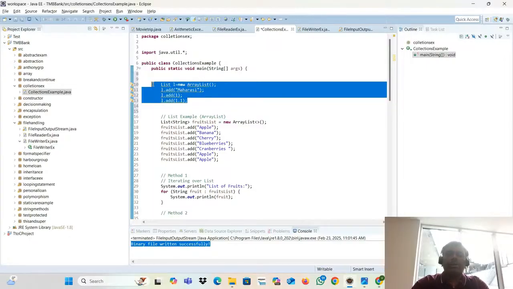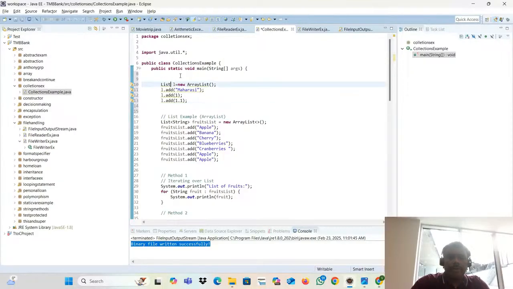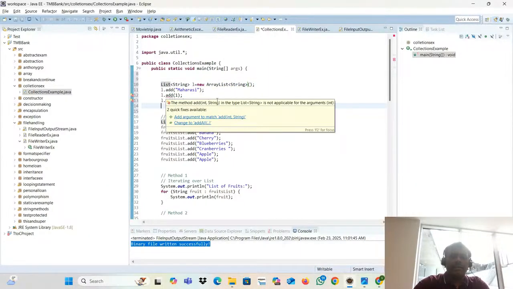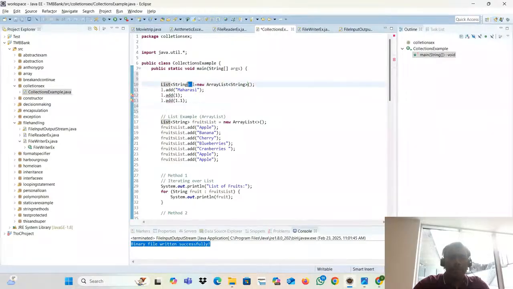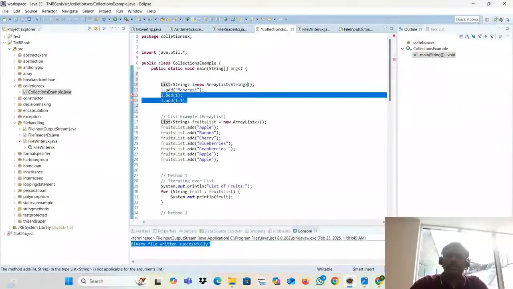This is called a non-generic collection. But if you put this angular bracket, earlier it is not showing any error, right? But if you put the angular bracket, what will happen? It has started throwing the error. Why? It is saying, boss, your collection is a generic collection. Don't add this one. I will accept only string. I won't accept integer or float.